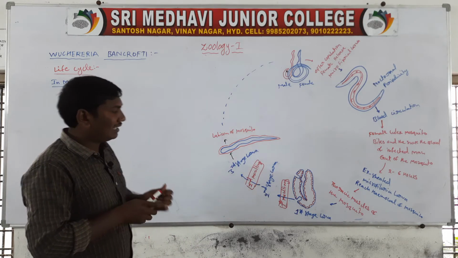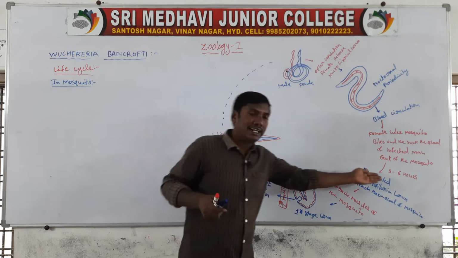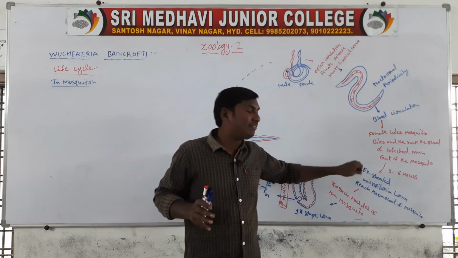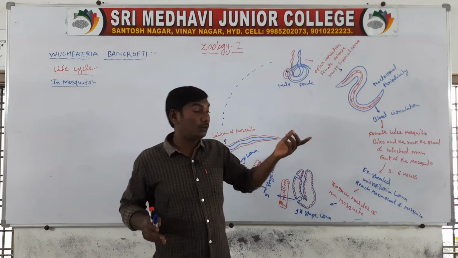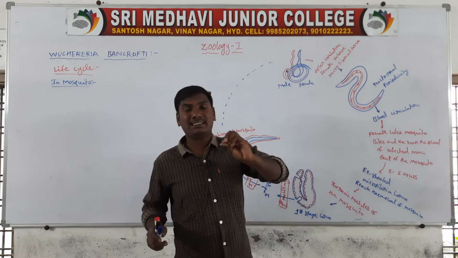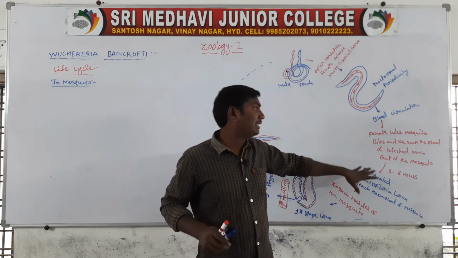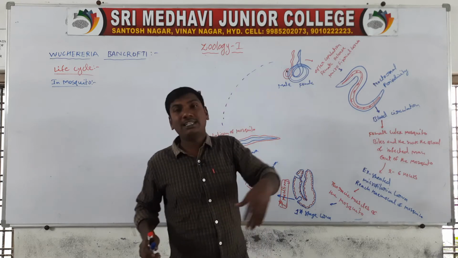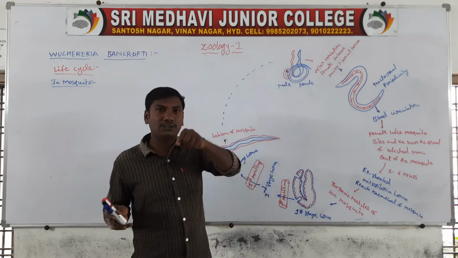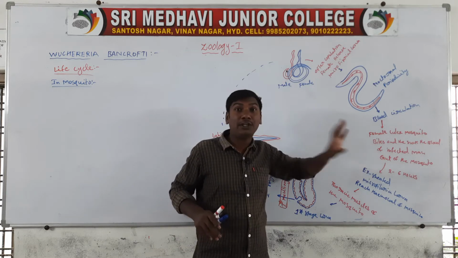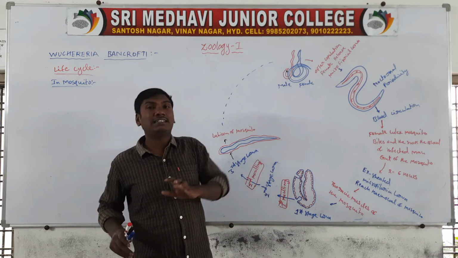First, they reach the gut wall, and within two to six hours the sheath is dissolved. The microfilaria larvae survive for 70 days in man. Before or after 70 days, the host is not available, so the microfilaria larvae die.